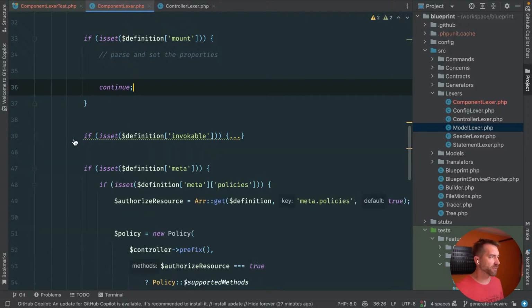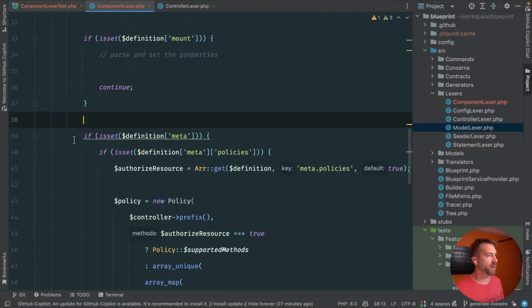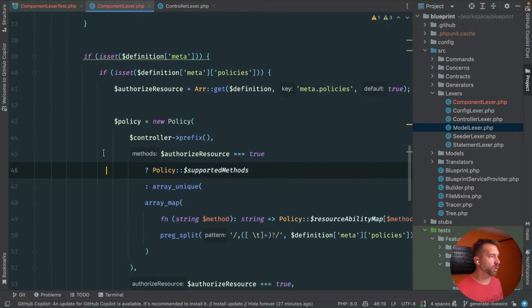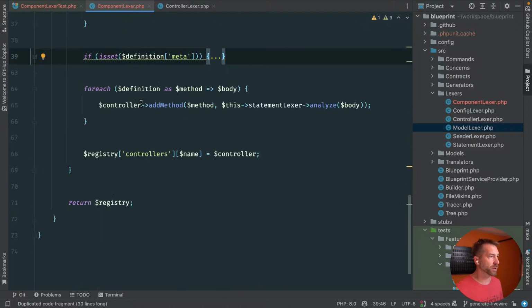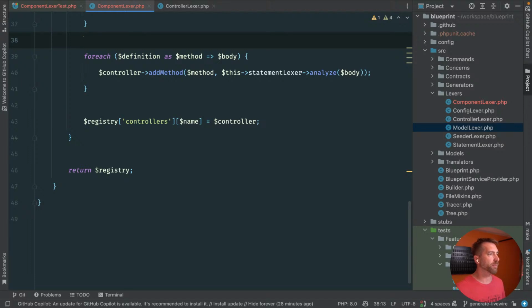No such thing as an invocable in our stuff. We're not going to support meta properties out of the box, so we're going to close that. Now we go for each, and again, we're not going to add a method here, for mount specifically. I'm going to take out meta because I don't know what meta properties are on components yet.